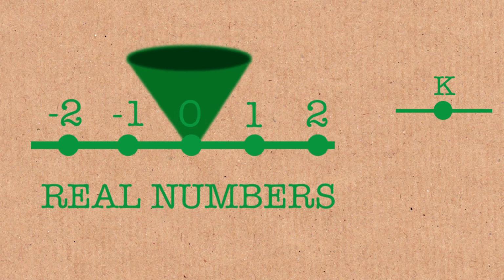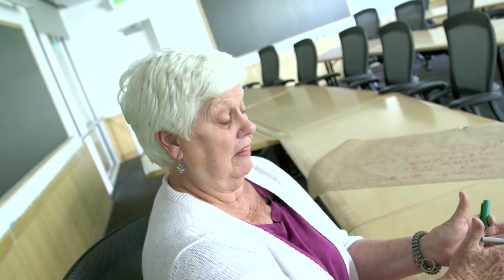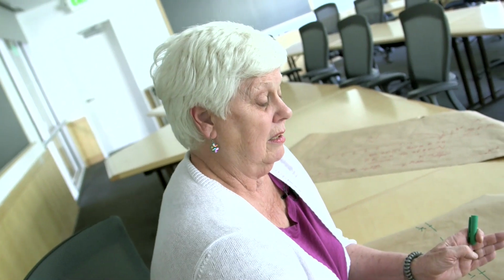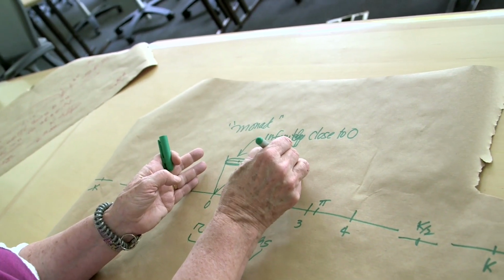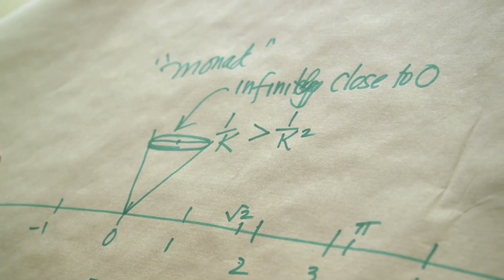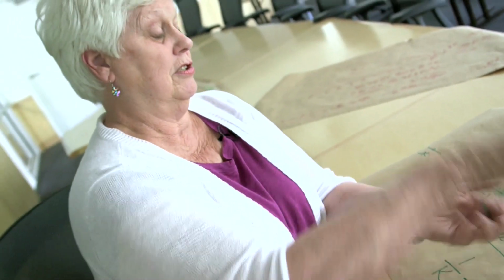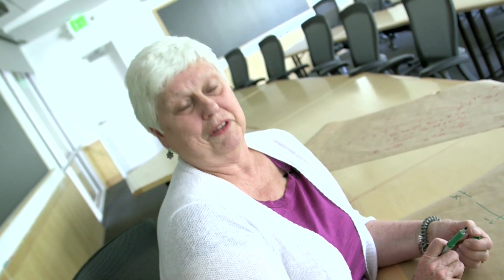If they're all infinitely close, are they occupying the same space? No. No, there's room. There's room. We just put them all in there, and they're in an order. Like 1 over K is going to be bigger than 1 over K squared, for example. So the ordering out here is just flipped when you put it here. So 1 over K squared is closer to the 0 than 1 over K. Although they're both infinitely small, yes.